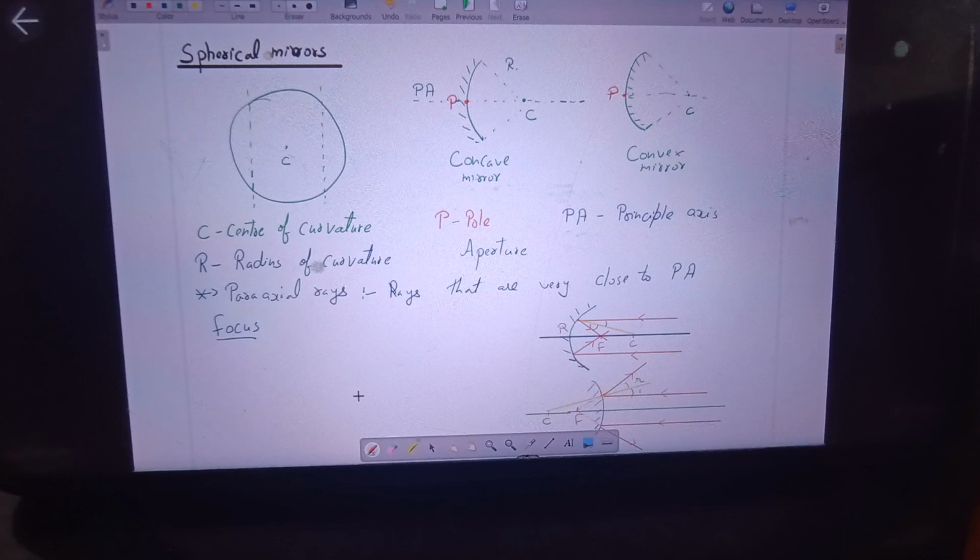This point is called principal focus or focus. Then focal length, given by small f, is the distance between the pole and the focus.